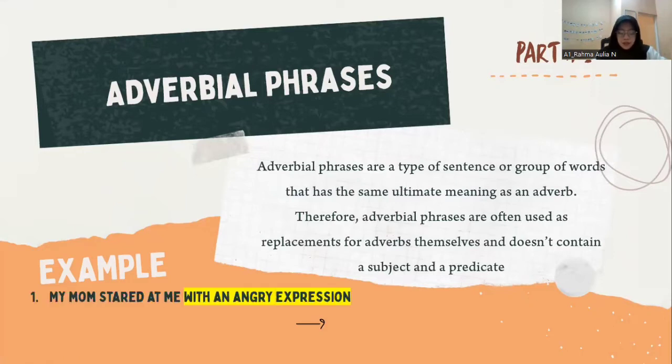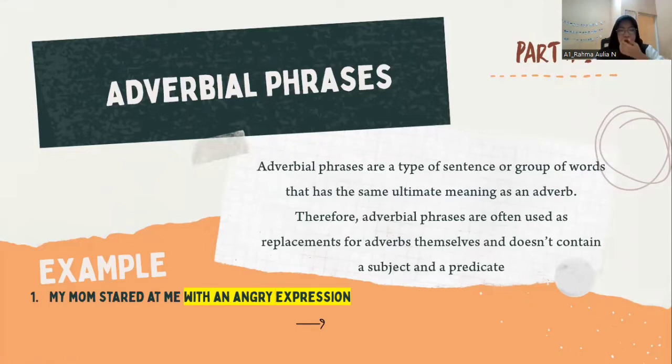In adverbial phrases, there are common expressions such as to, of, about, at, before, after, by, behind, during, etc. Adverbial phrases are also related to adverbs, like adverb of time, place, manner, frequency, and degree.